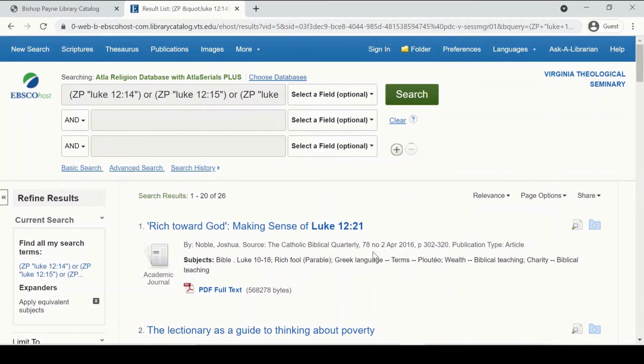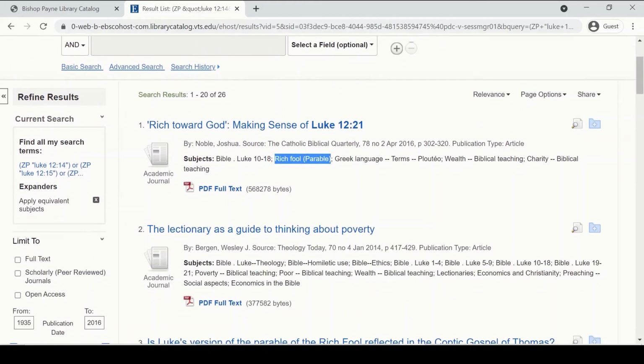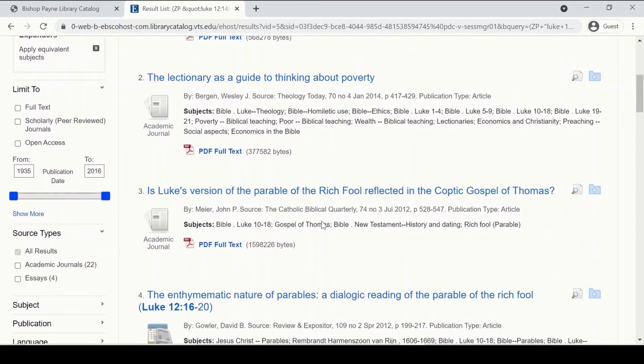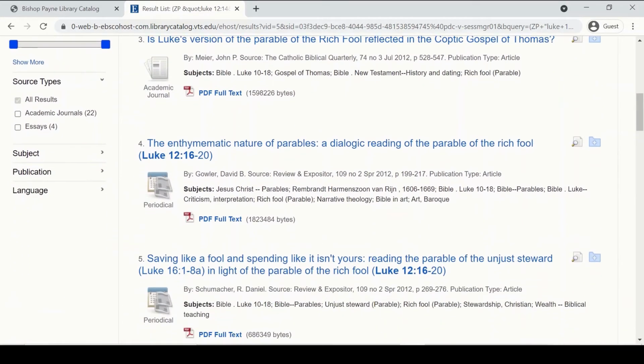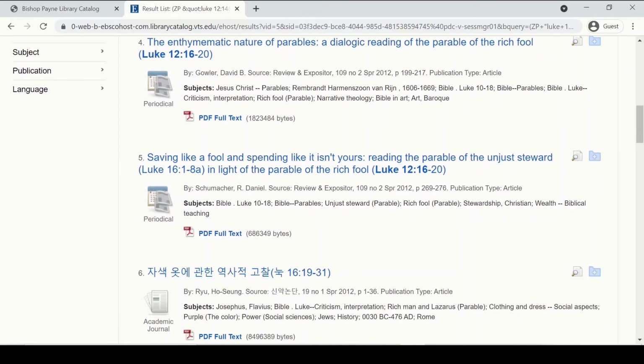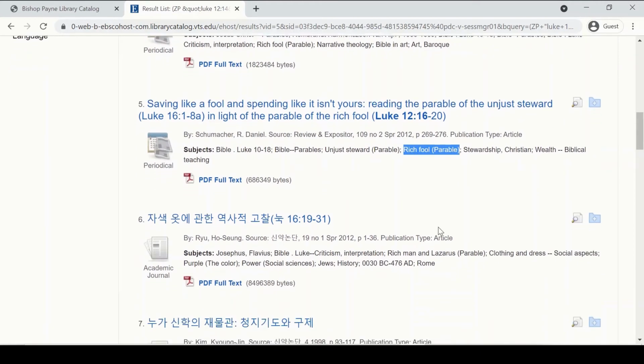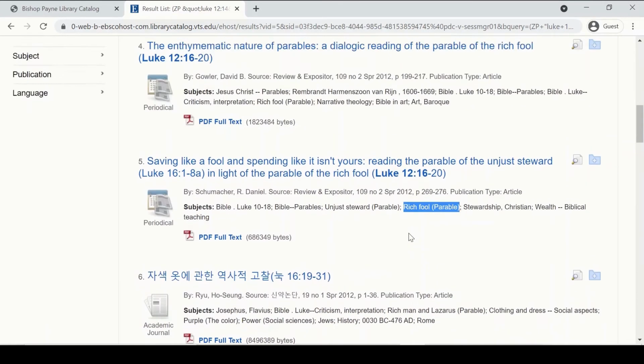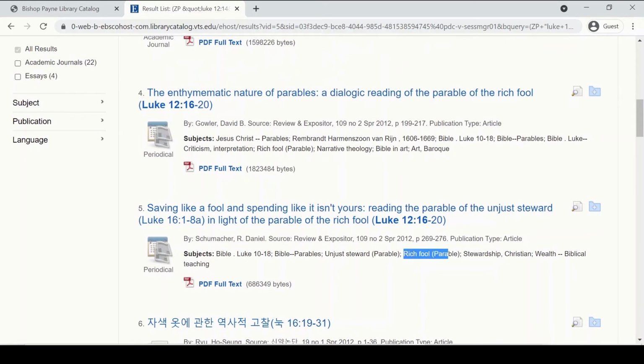Method number 2 would be to start with this type of search and look in the subject field for the various search results. And in this one I'm noticing that rich fool parable is a subject. These are cataloging terms that the cataloger has used to describe that journal article. And some of the other ones we will probably find the same thing. If you notice a particularly common subject that's appearing in a lot of your journal article examples, you can try another search with that subject.